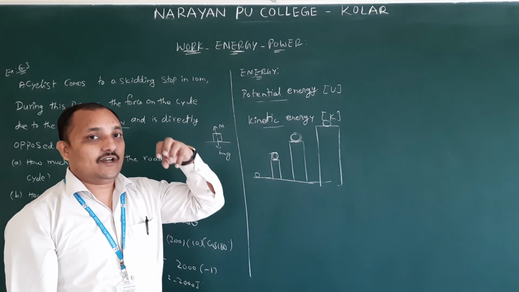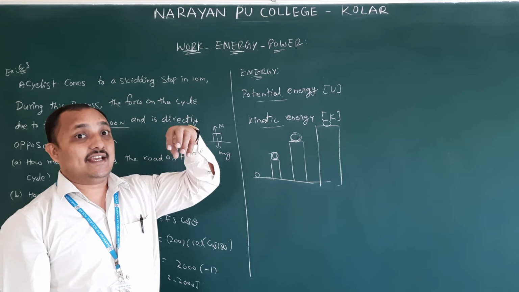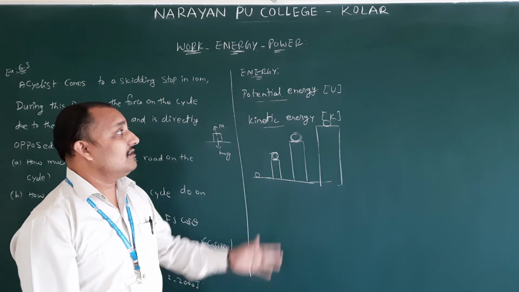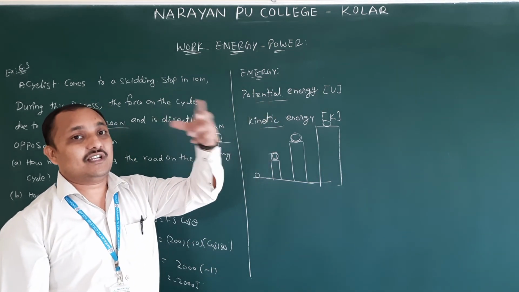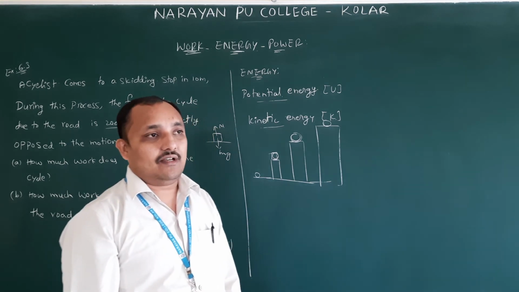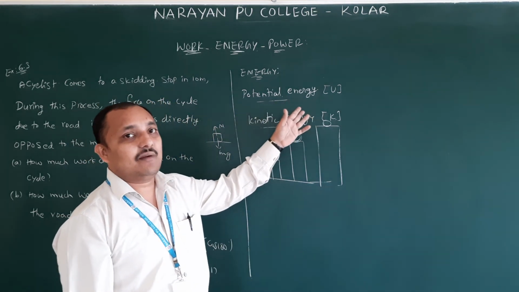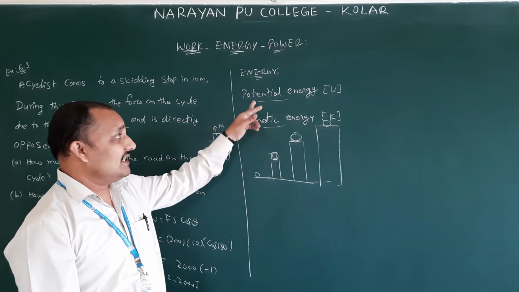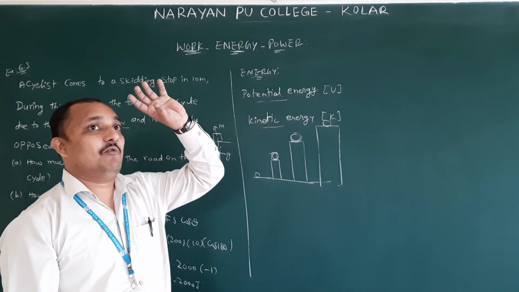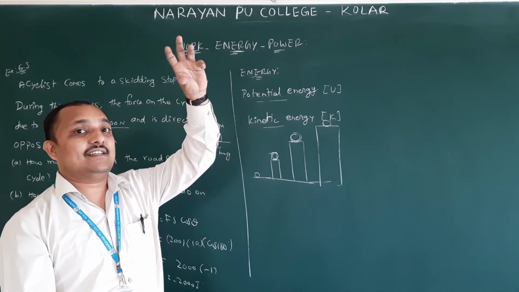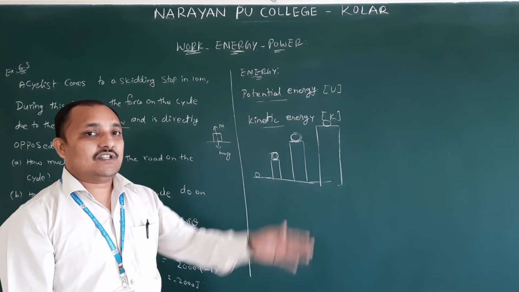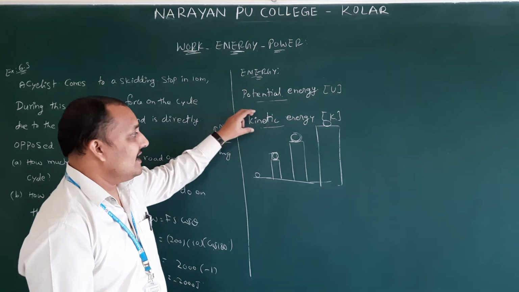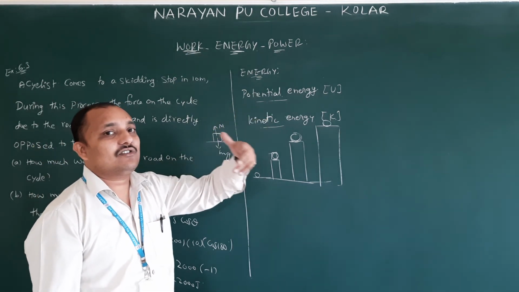Another example: a fruit hanging from a tree. The hanging fruit has potential energy. We know the definitions, but which one has potential or kinetic energy, we are not in a position to say, because we just memorize the definition by heart. It should not be like that. Energy possessed by an object because of its position is potential energy. A water tank, with respect to the ground, has some potential energy. The first floor has some potential energy with respect to the ground floor. Like that, because of position. Kinetic energy means because of its motion.